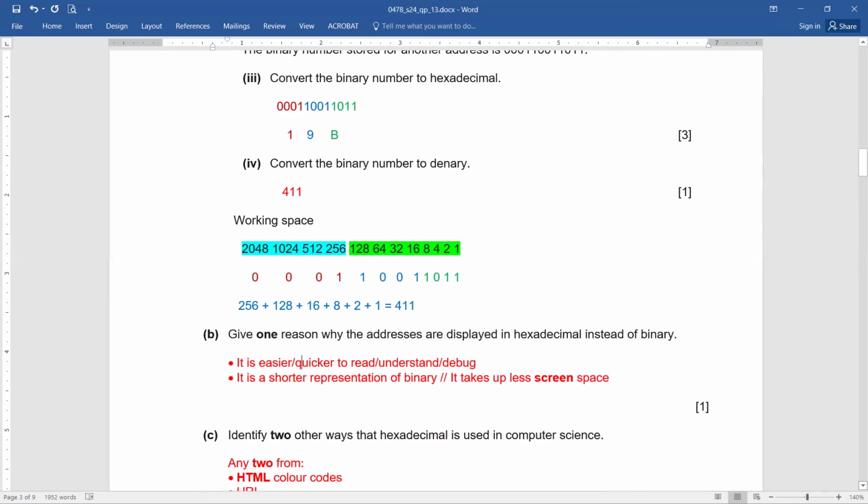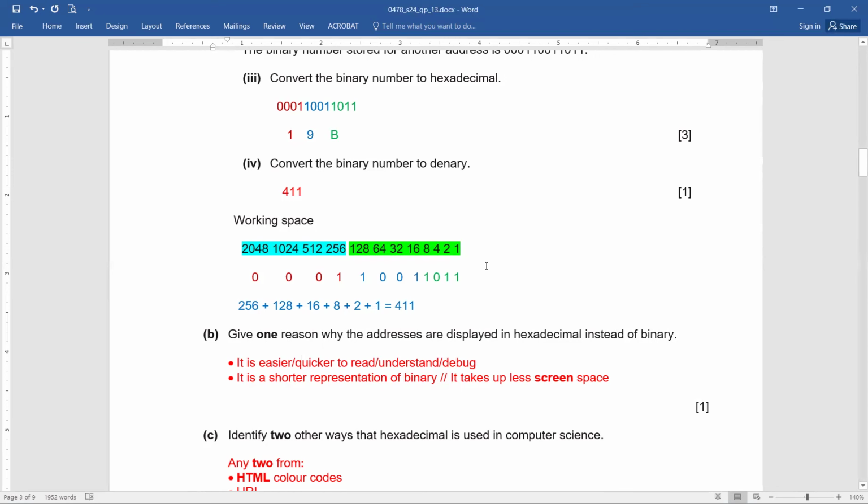Give one reason why the addresses are displayed in hexadecimal instead of binary. Now, please remember, it's easier or quicker to read or understand or debug. It's a shorter representation of binary. It takes up less screen space. Now, remember, binary and hexadecimal are actually equal, but the only change is that binary is going to take a longer string of zeros and ones on the screen, while on the contrary, hexadecimal is a shorter version.